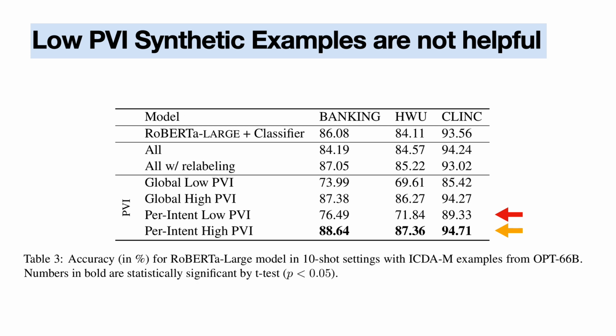Furthermore, our results show that low PVI synthetic examples are generally not helpful and may even harm the downstream model's performance. Models trained with high PVI examples outperform models trained with low PVI examples. This emphasizes the importance of PVI filtering.